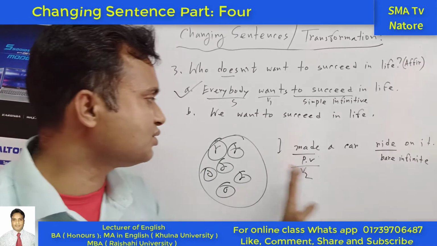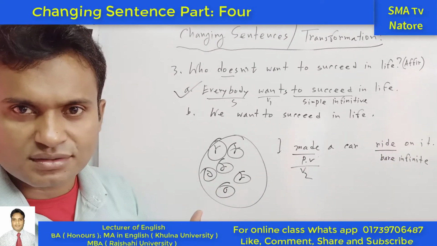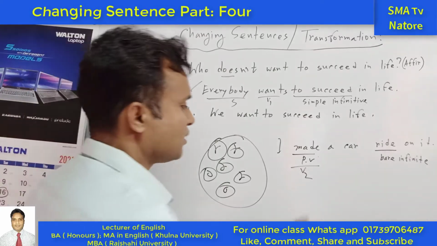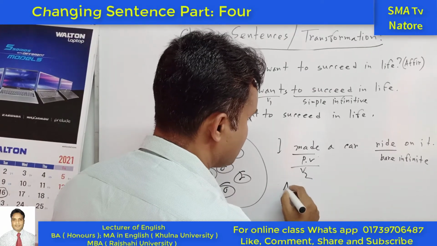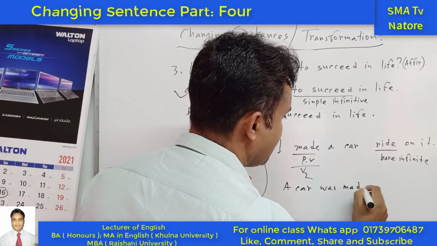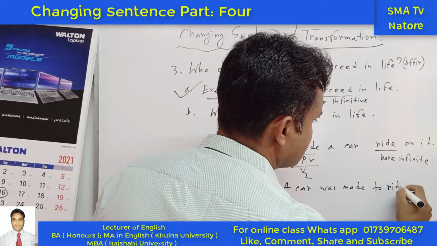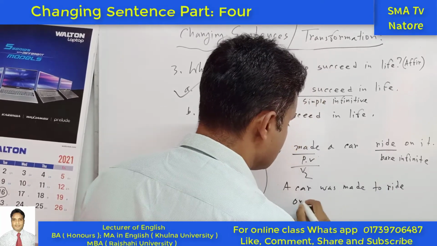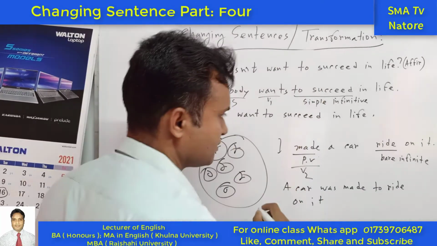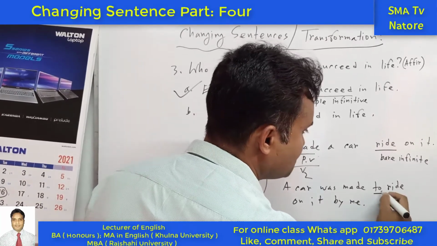So when we are going to make it passive voice, then this bare infinitive comes out. For example, in this way, "A car was made to ride on it by me." So what happened? "To ride."